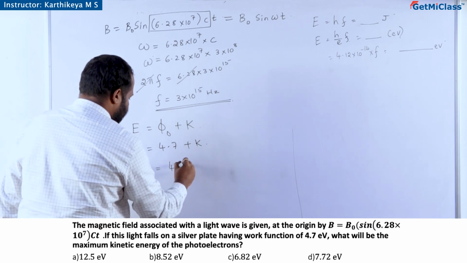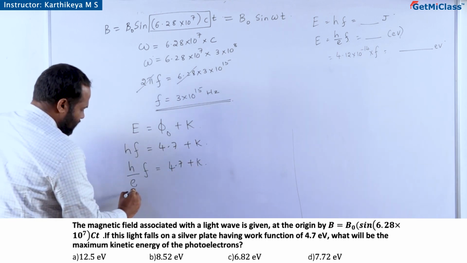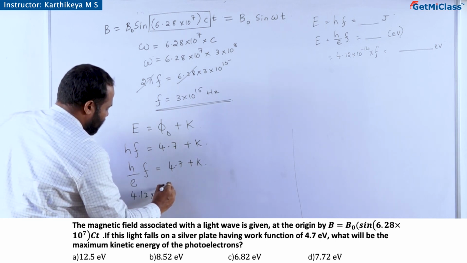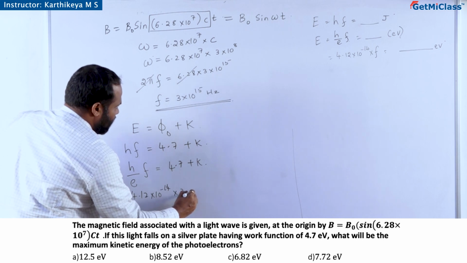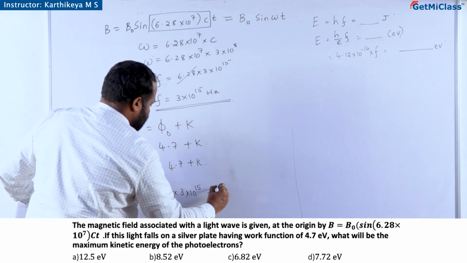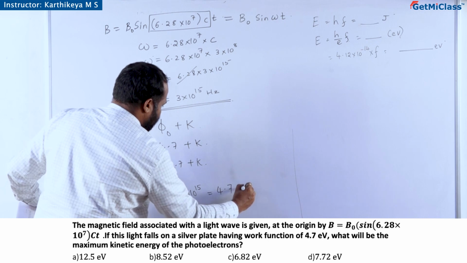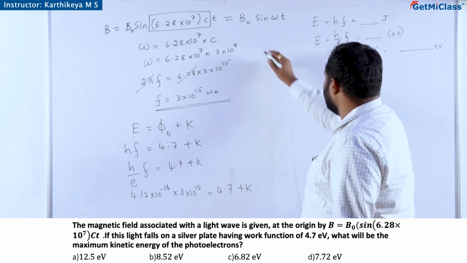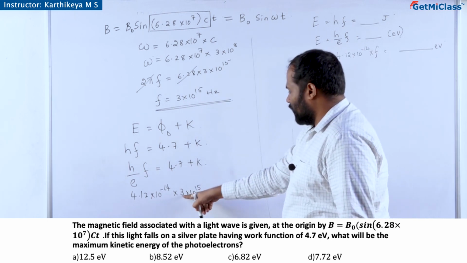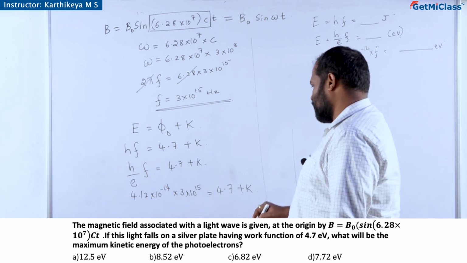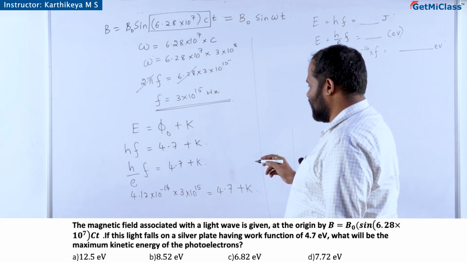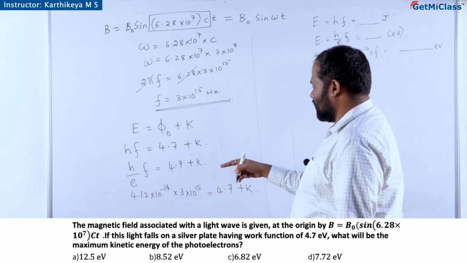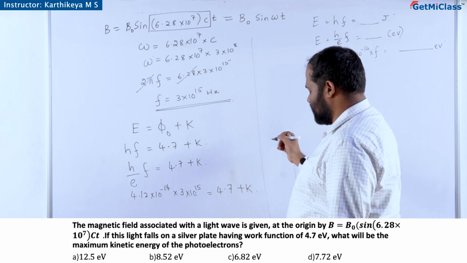So, that is 4.7 electron volt plus kinetic energy. So, this is 4.12 into 10 to the power minus 14 into 3 into 10 to the power 15 is equal to 4.7 plus kinetic energy. Now, 4.12 into 3, that will turn out nearly, how much we have to calculate, just now, that is kinetic energy now.